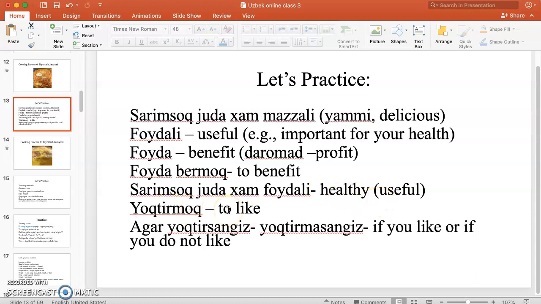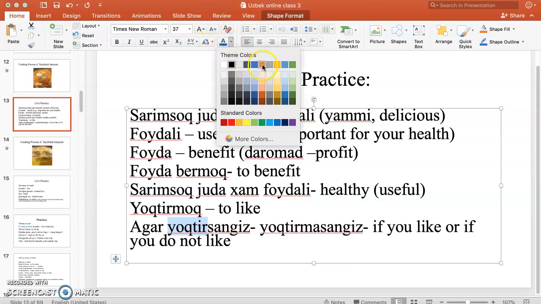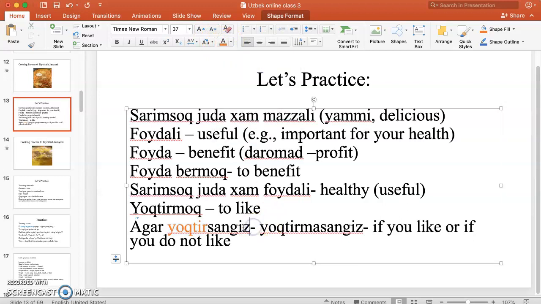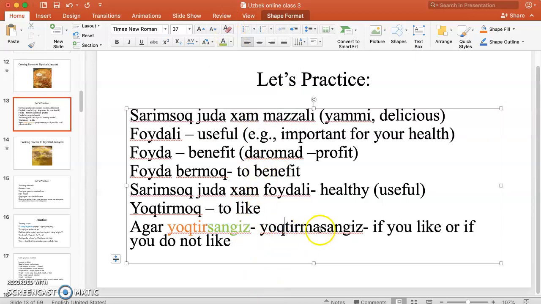Yoqtirmoq. I use the word yoqtirmoq. Yoqtirmoq means to like something. And I said agar yoqtirsangiz yoki yoqtirmasangiz. Yoqtirmoq is our main verb right here. And I used here yoqtirsangiz, if you like it. Okay? That's how we conjugate it. If I say yoqtirmasangiz, you don't.